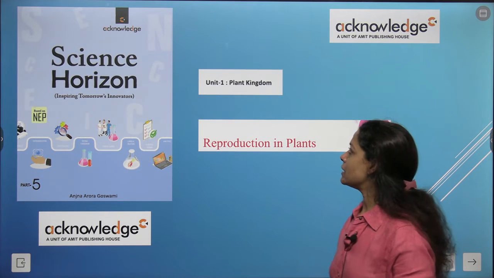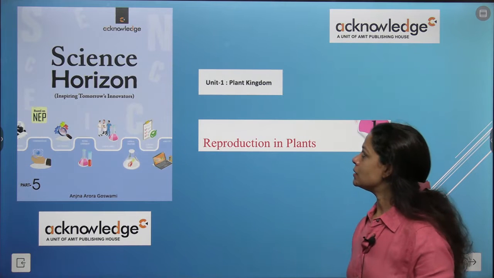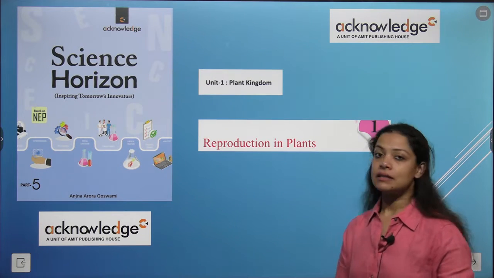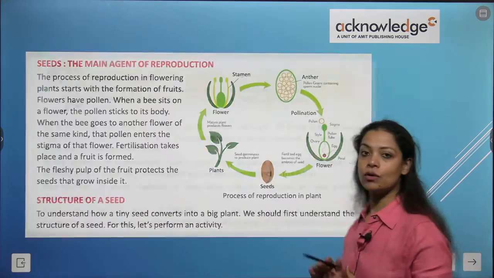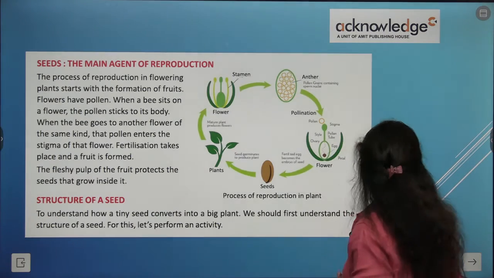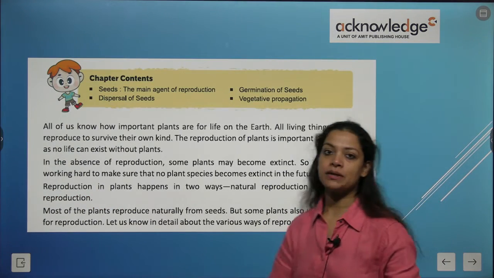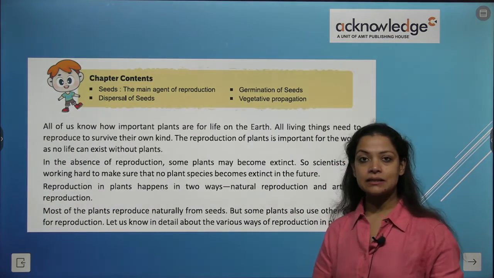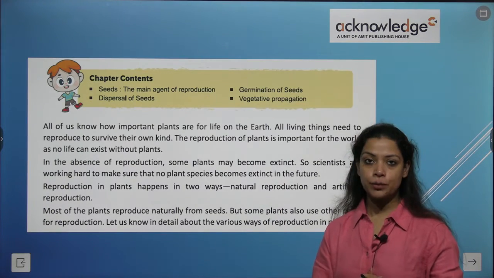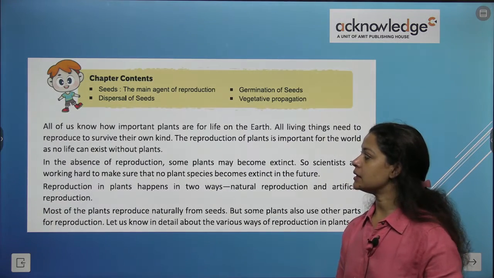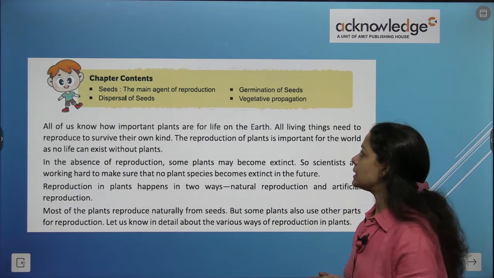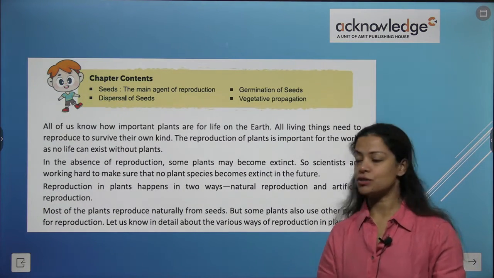So, today we are going to study Unit 1, Plant Kingdom, and that is Reproduction in Plants, Chapter number 1. Correct? So, let's move on and see what all we have to study. Basically, the chapter contents are seeds, the main agent of reproduction, then germination of seeds, then we'll study dispersal of seeds, and then vegetative propagation.